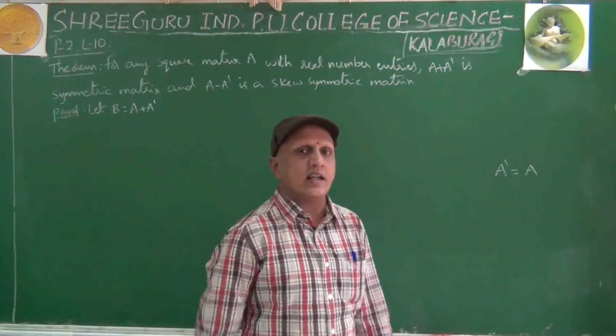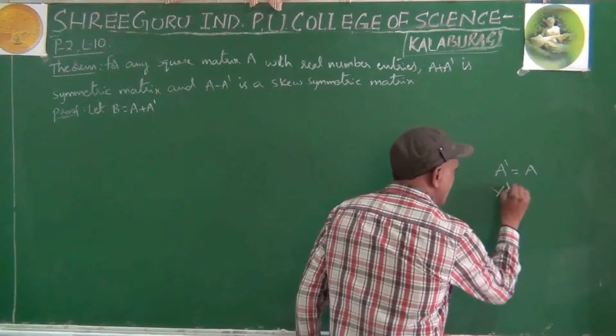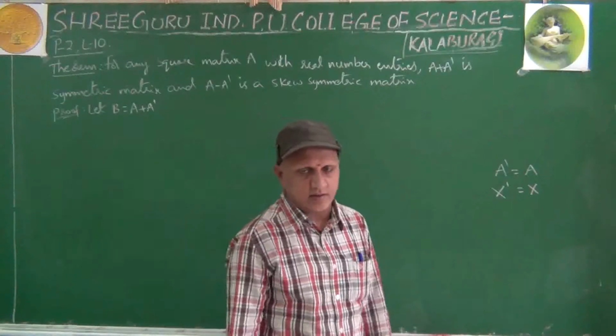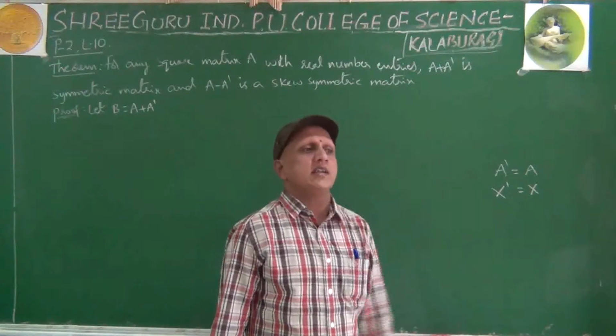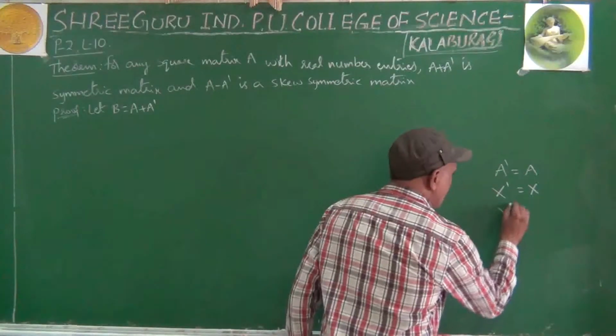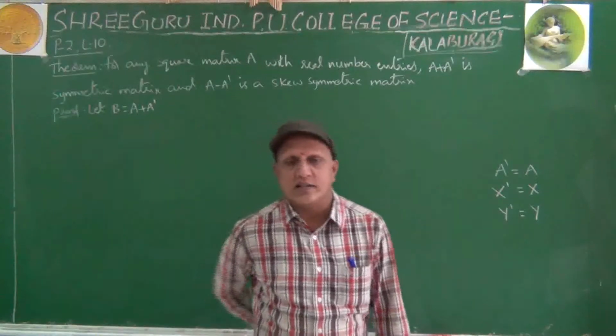When we can say that capital X is symmetric matrix, we have to find X dash. If the answer is X, then we can say that X is symmetric matrix. Same for matrix Y: we find Y dash, and if the answer is Y, it is symmetric.